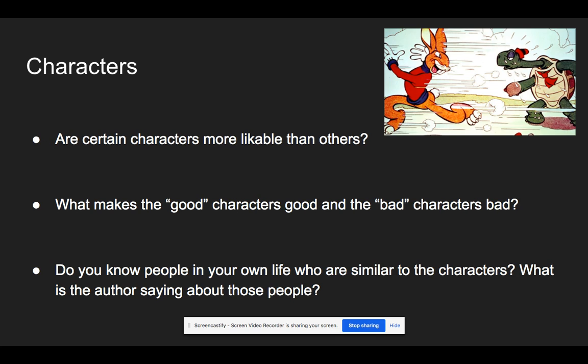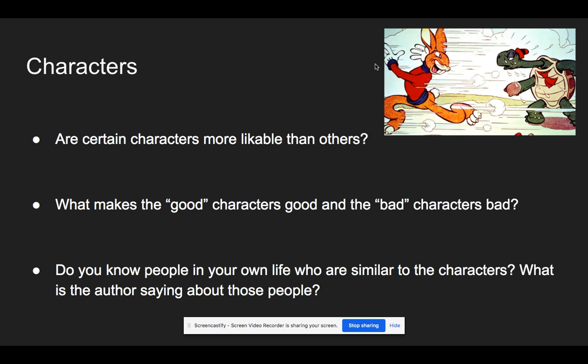Well, the answer to that is definitely yes. The hare is mean to the tortoise. He makes fun of the tortoise. So I think that makes readers not like the hare very much. Whereas the tortoise is very nice and very friendly. So I think that it could be widely agreed upon that the tortoise is more likable than the hare. Now, for the second question, what makes the good characters good and the bad characters bad?